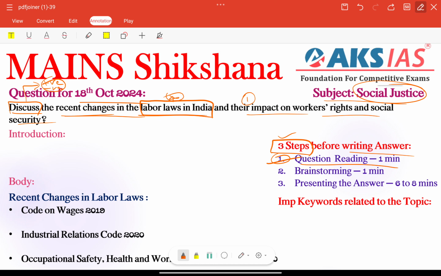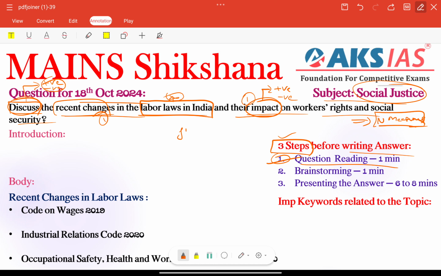So recent changes is the first important keyword here, right? We need to address the first important keyword and also their impact. Here only we need to apply our discuss question tag, right? We need to provide positive impacts and negative impacts. Finally we can provide some needed measures before the conclusion, or the conclusion itself, based on our time and space, right?